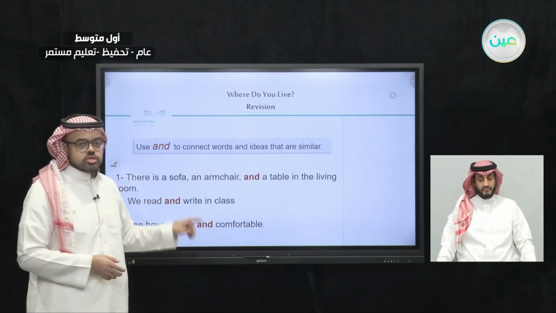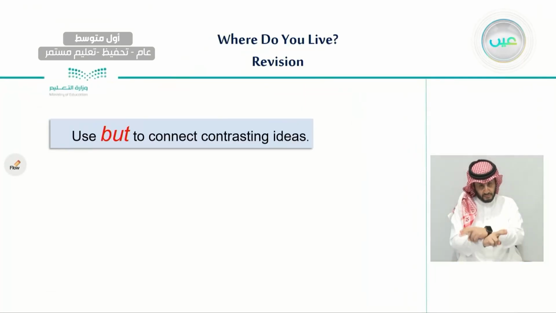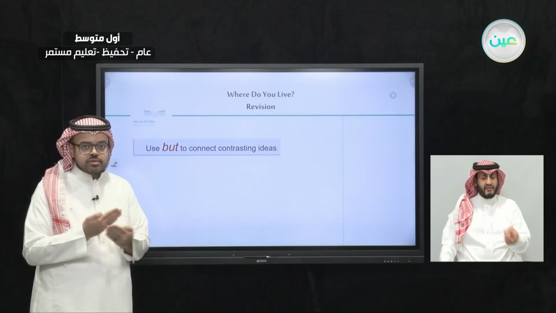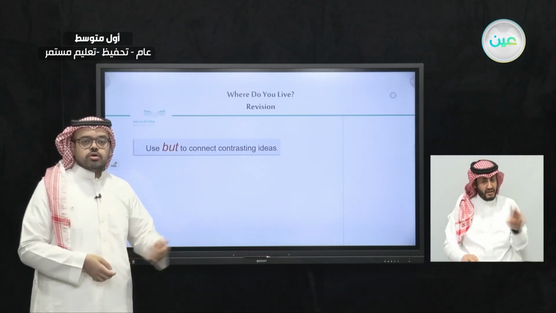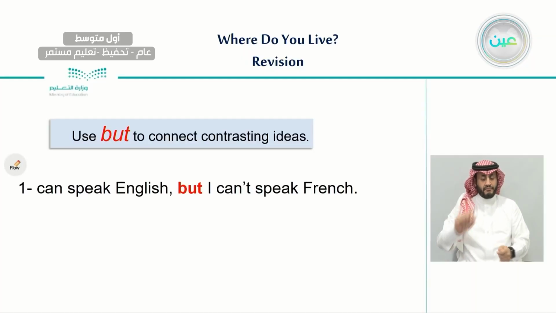The other conjunction word we have learned last time is but. And we use but for connecting contrasting ideas. If we have 2 ideas or 2 words that are not similar, that are opposite, we would use but. Let's see some examples.